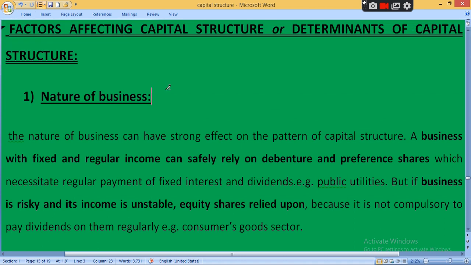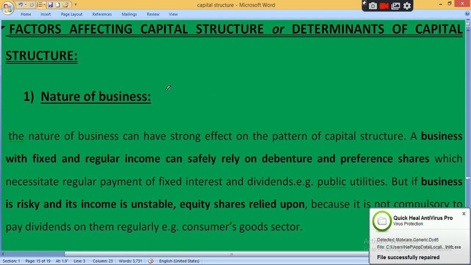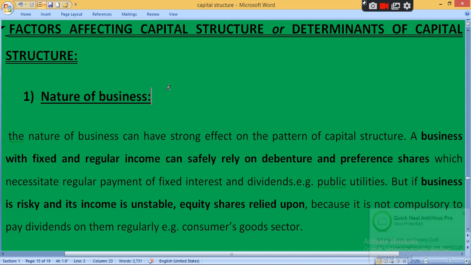Hello everyone. Our subject is financial management. We already start unit number 3, that is capital structure. There are three parts: part A, capital structure; part B, capitalization; C, leverage. We already discussed the meaning of capital structure and types of capital structure.